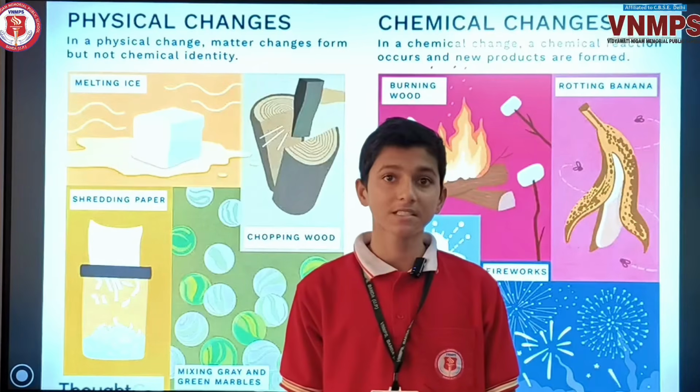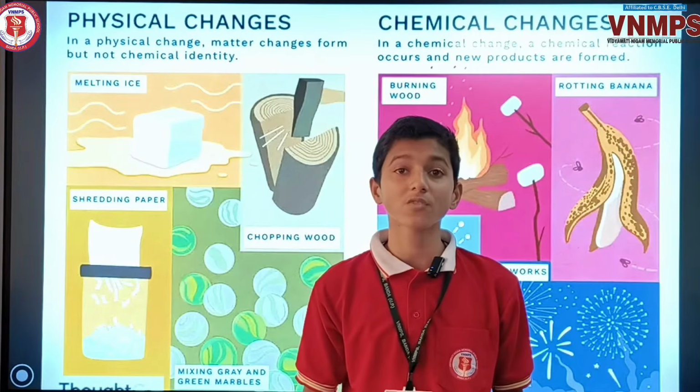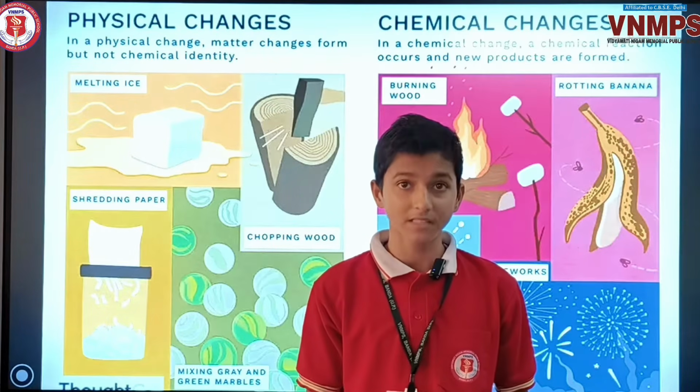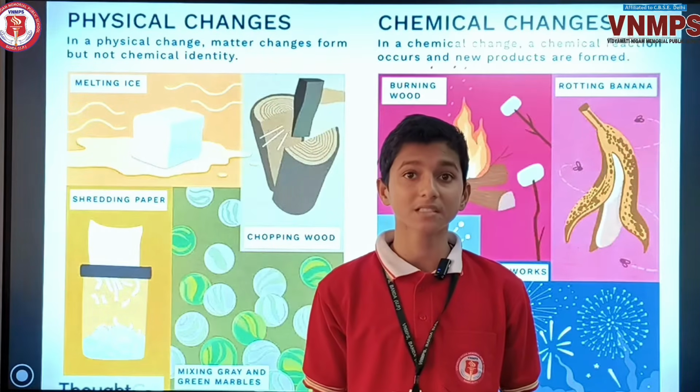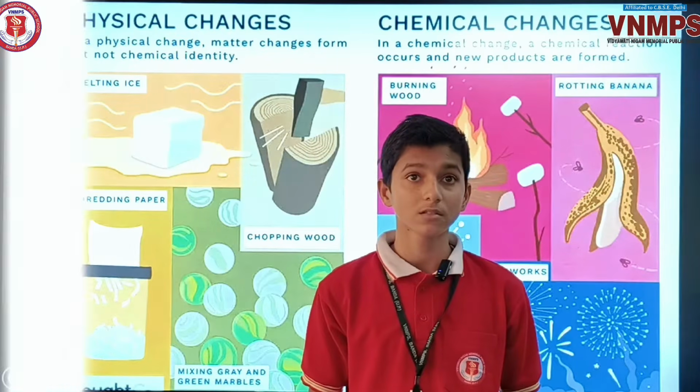An example of physical change is tearing of paper. Tearing of paper is a physical change because when we tear a paper, it changes shape and size, but doesn't form a new substance. The property of paper remains the same. That's why we can call tearing of paper a physical change.